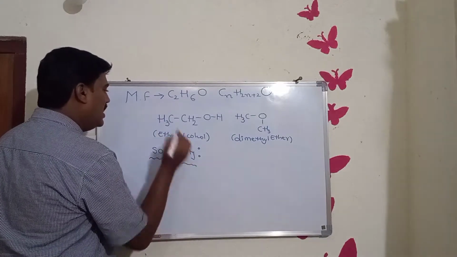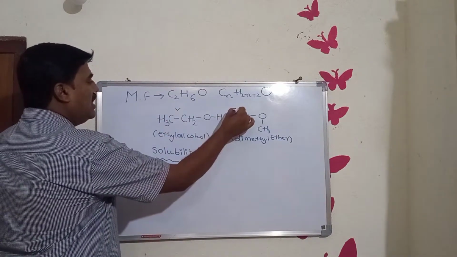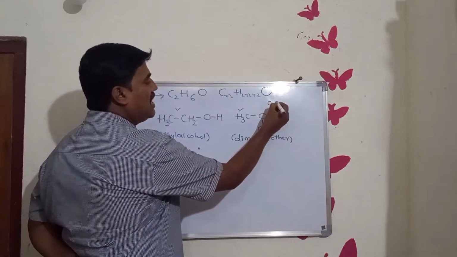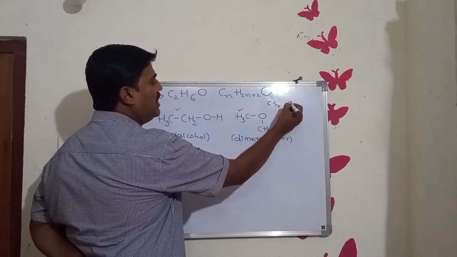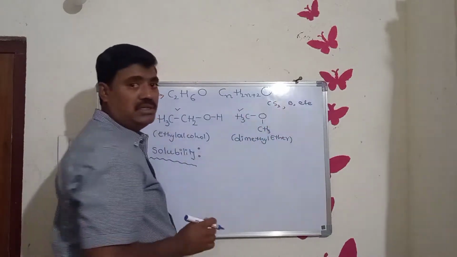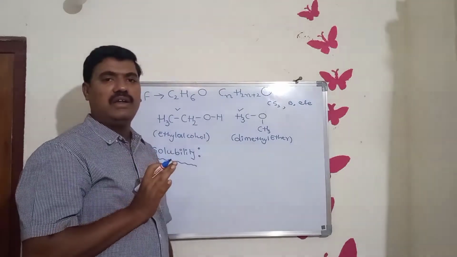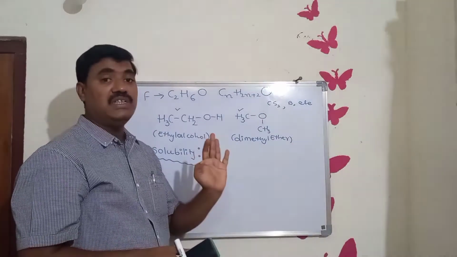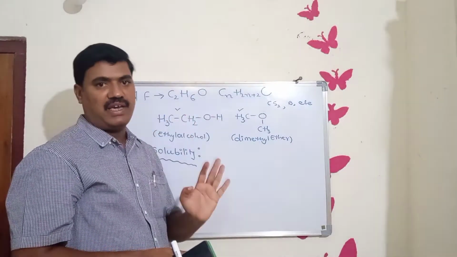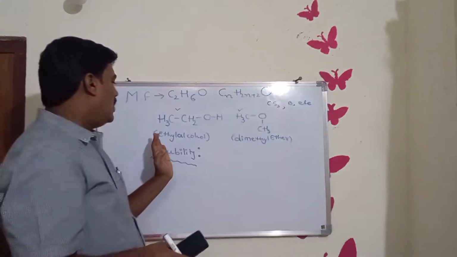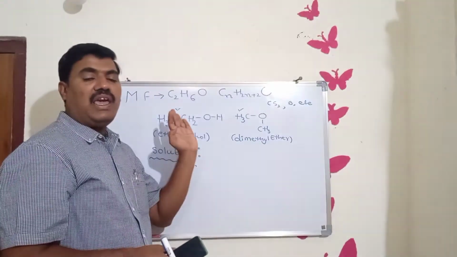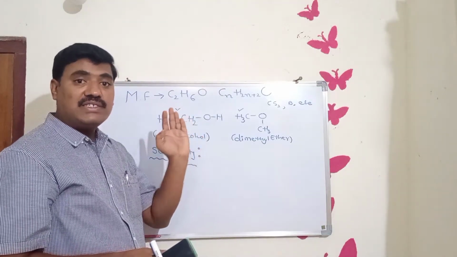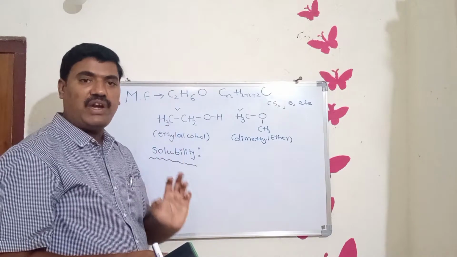Commonly all organic compounds are soluble in organic solvents like carbon disulfide, benzene, naphtha, etc. Although ethyl alcohol is an organic compound, it is soluble in aqueous or polar solvents also.